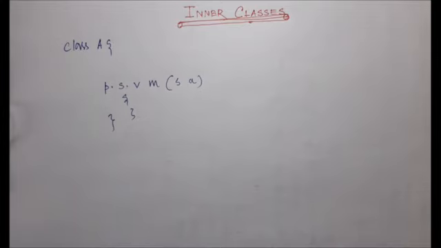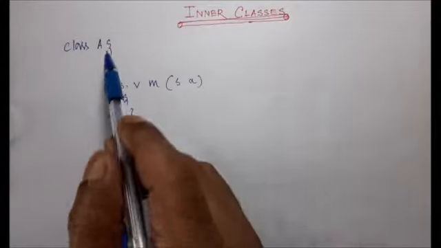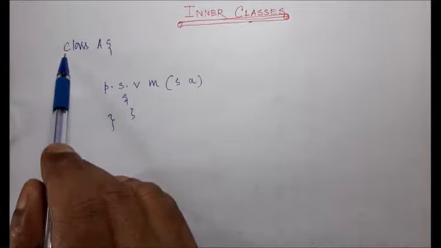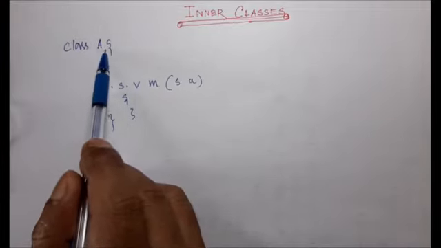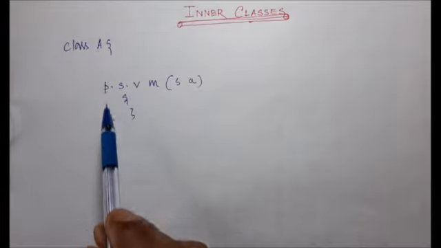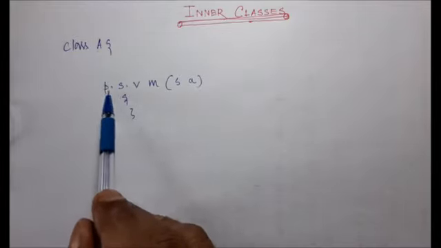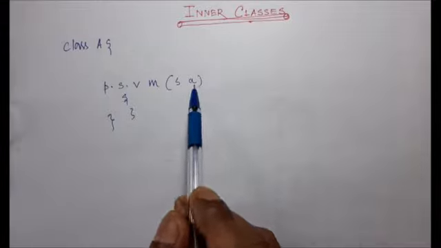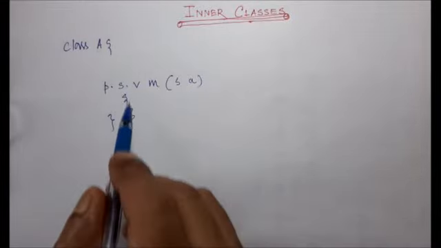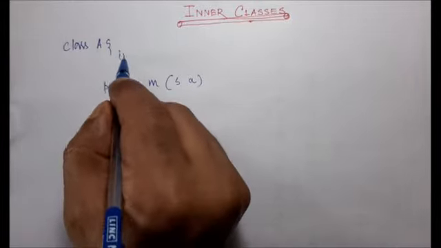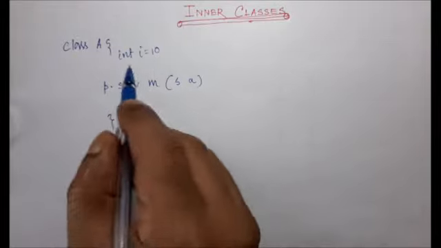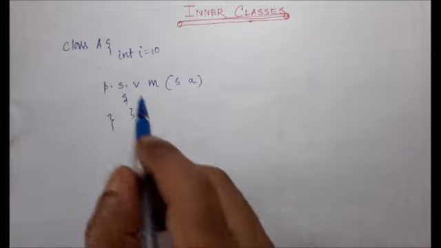So far we are familiar with how to declare a class. This is one of the simple declarations of a class. Here the name of the class is A, and within curly braces I have just defined public static void main string args. I am writing in short form, and we have declared some instance variable, for example, int i equal to 10.